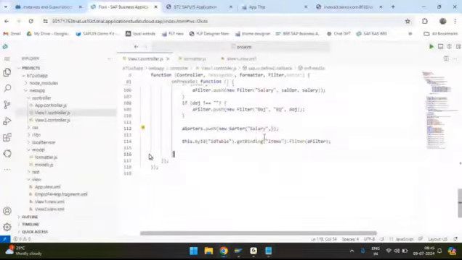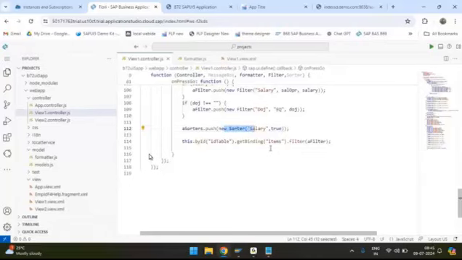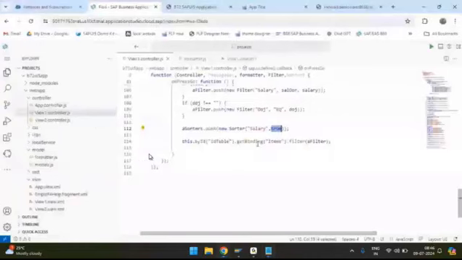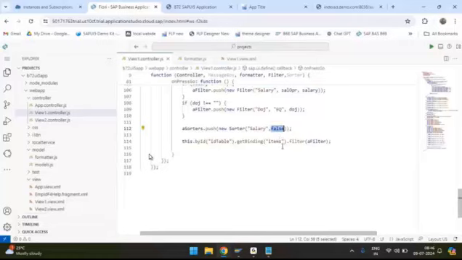That is from the OData service URL, but new sorter is the library. So the library takes, for descending order, true here. When you write true, this library automatically converts it to DESC in the URL. And if it is ascending order, you need to write false as the second parameter. So the first is the OData field, and the second parameter is either true or false. True for descending, false for ascending. Remember. As of now, let me give true, that means a descending order.